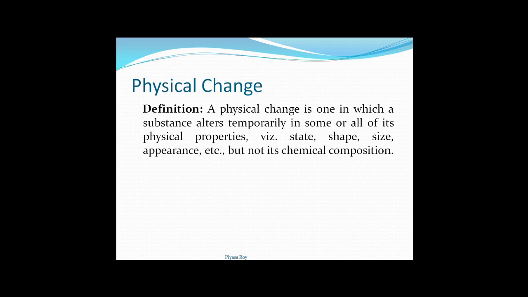In some or all of its physical properties, after getting the physical change, the substance which is undergoing the change can change its physical property. Maybe all physical properties may change, or some of its physical properties may change, like state, shape, size, appearance. Maybe all are changing, or maybe few of them are changing. But not its chemical composition.